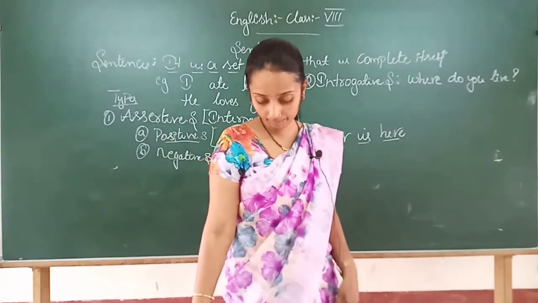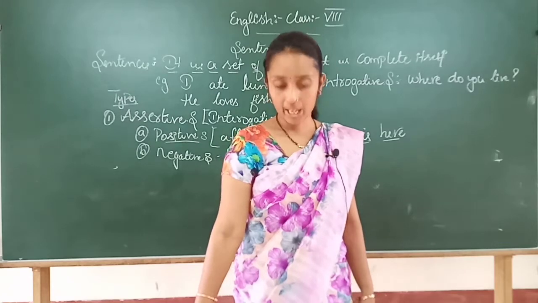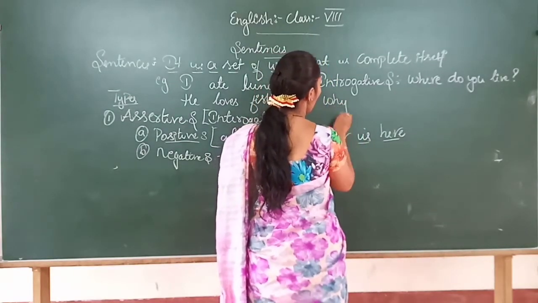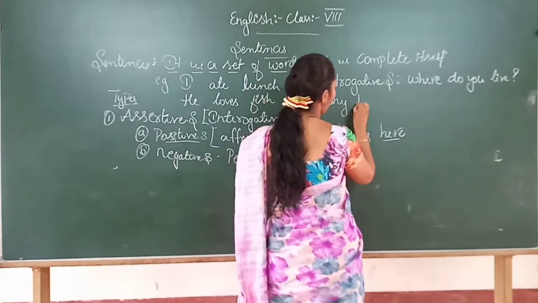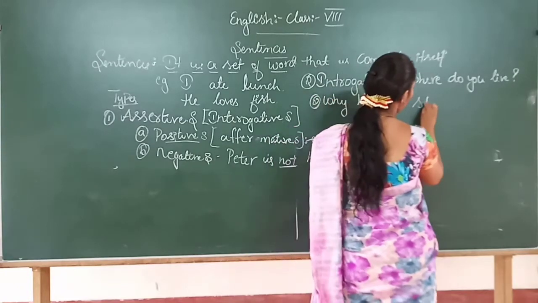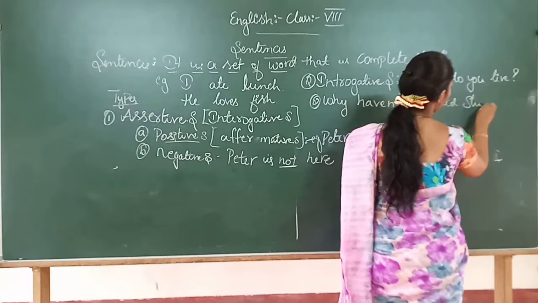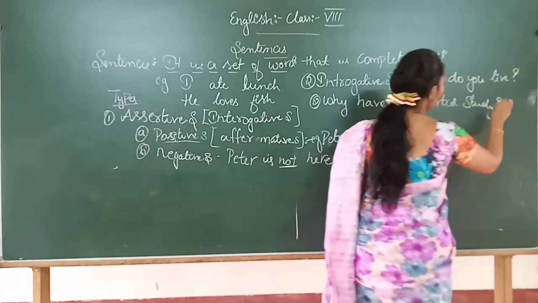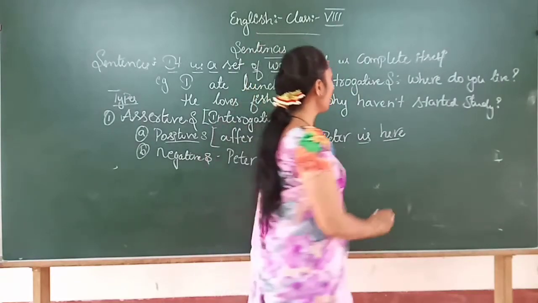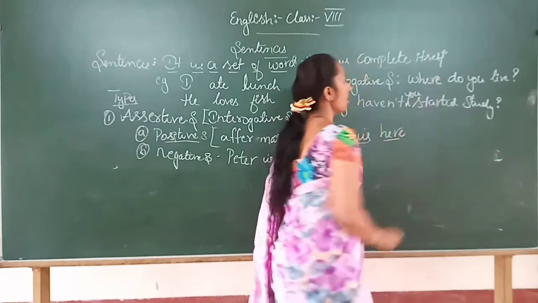Second example, why haven't you started studying? Why haven't you started studying?